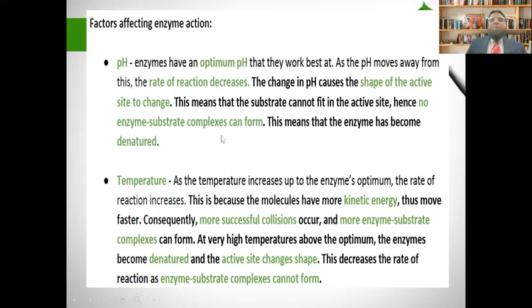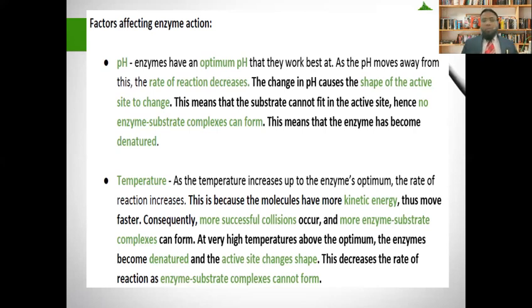For example, the optimum temperature for working with human enzymes is 37 centigrade. If the temperature increases to 38 or 39, the enzymes slow down, meaning their activity slows down, so all the reactions are going to be slowed down. And if the temperature reaches 40 or more than that, the enzymes are going to be denatured or damaged. And once the enzyme is denatured or damaged, it cannot go back again to its active mode.